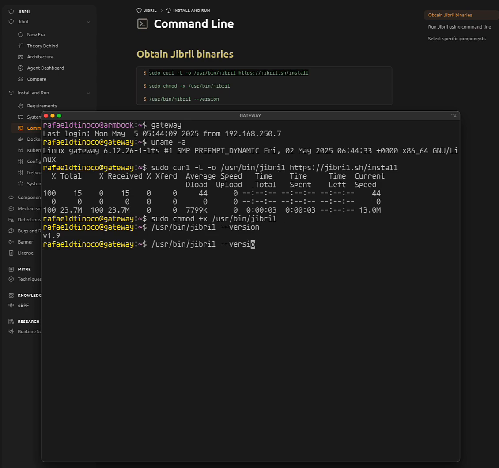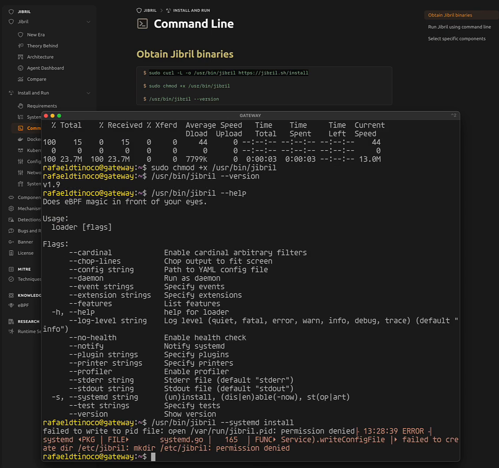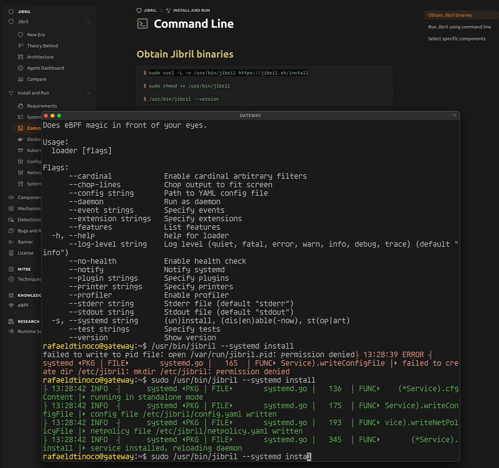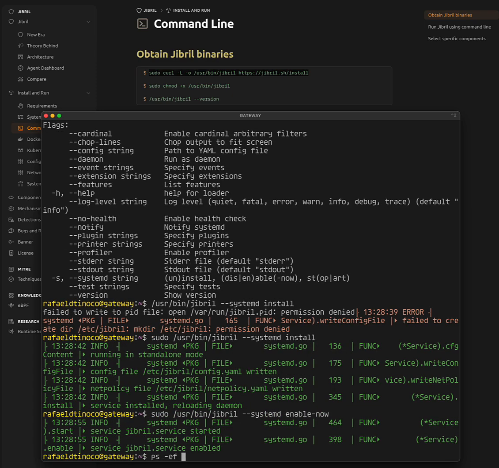Right. So let's install it as a systemd daemon. I want to install as sudo. Now I want to enable it now. Let's see if it works. Okay, so theoretically it's running.